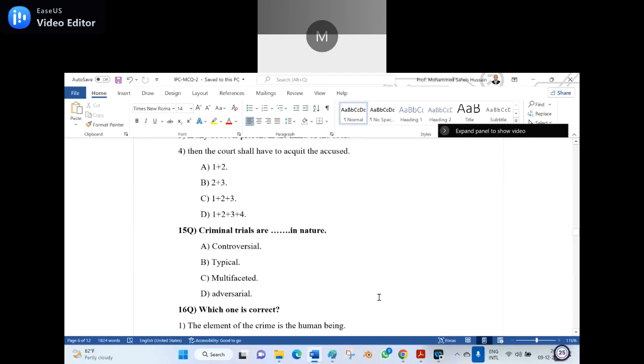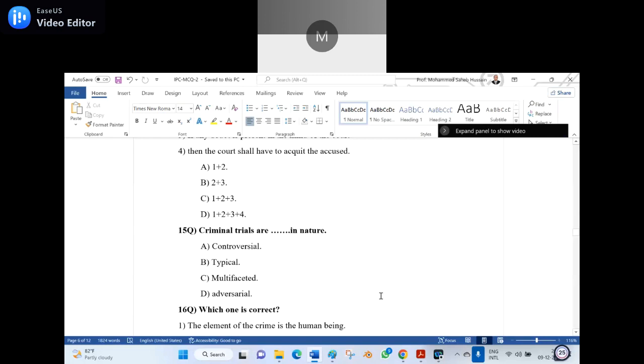So 15th question, I repeat, criminal trials are dash in nature. A, controversial in nature. B, typical in nature. C, multifaceted in nature. D, adversarial in nature. Option D, sir.